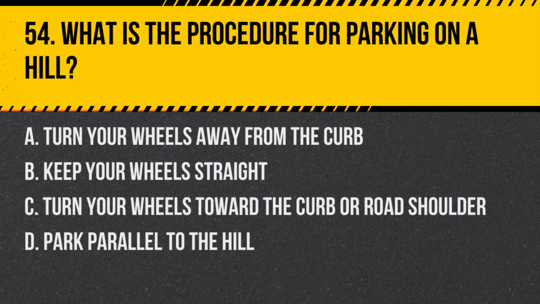Question 54. What is the procedure for parking on a hill? A. Turn your wheels away from the curb. B. Keep your wheels straight. C. Turn your wheels toward the curb or road shoulder. D. Park parallel to the hill. Answer: C. Turn your wheels toward the curb or road shoulder. This prevents the car from rolling into traffic if the brakes fail.